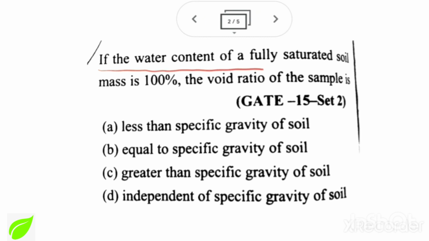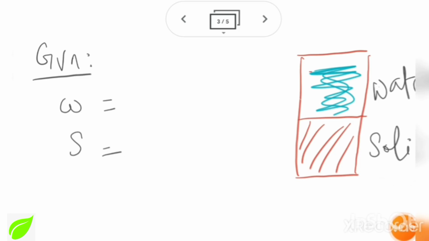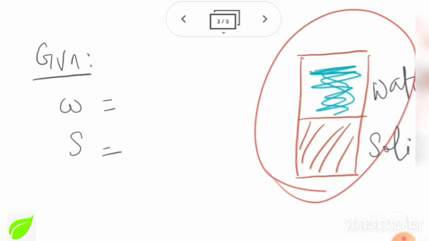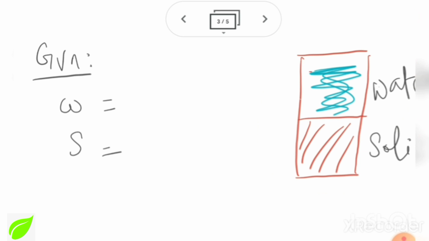If the water content of a fully saturated soil mass is 100%, the void ratio of the sample is. In the question, they are talking about fully saturated and its water content to be 100%. If we imagine the structure for the given problem, it is like this. It is only composed of solid and water, which is fully saturated. So we can write it as 100%. And water content, they have said it as 100%.